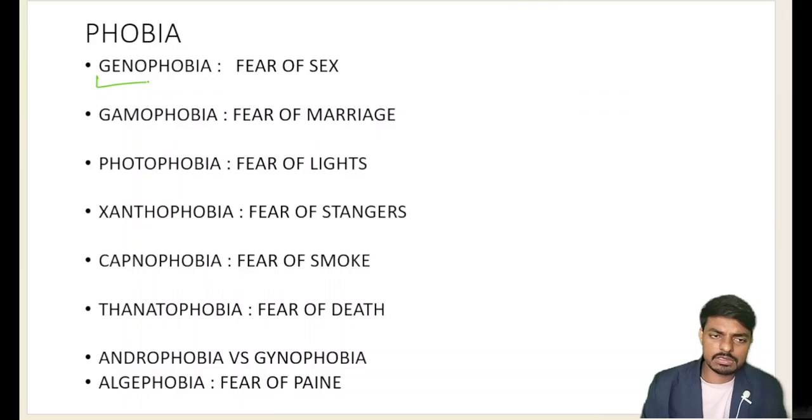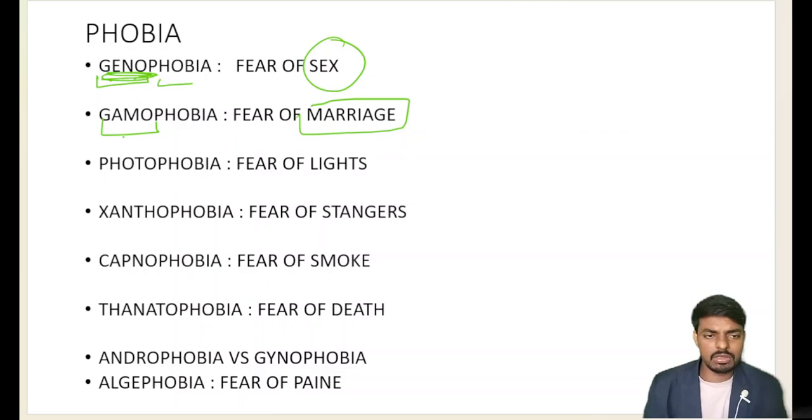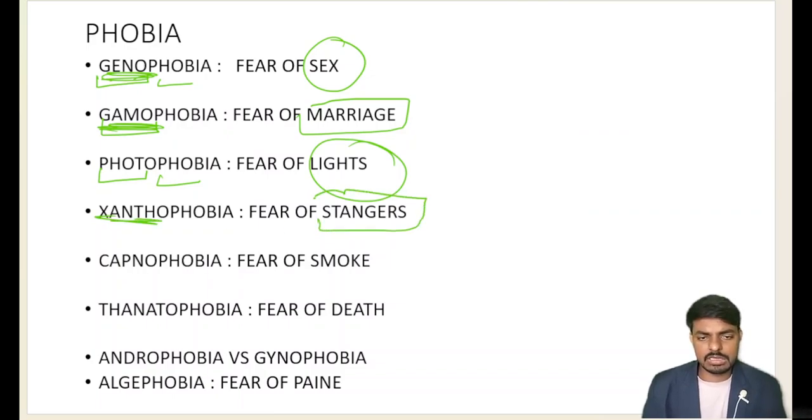Xenophobia. What is xenophobia? Xenophobia is the fear of sex. What is gamophobia? Gamophobia is the fear of marriage. Only a little bit of difference is there, so don't get confused here. Xenophobia is the fear of sex, gamophobia is the fear of marriage, and photophobia is the fear of light. Xanthophobia is the fear of strangers, where usually children get this phobia. Capnophobia is the fear of smoke, or fear of carbon dioxide. We call that capnophobia.